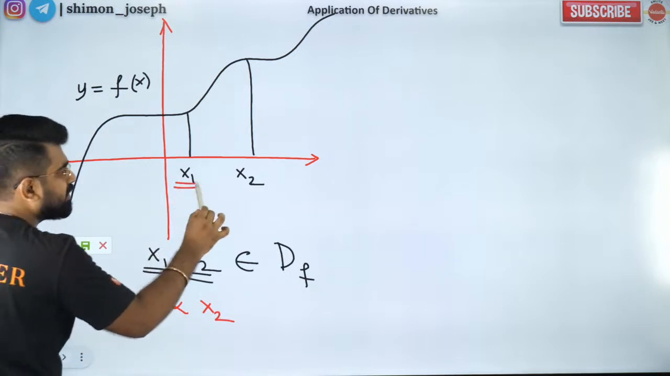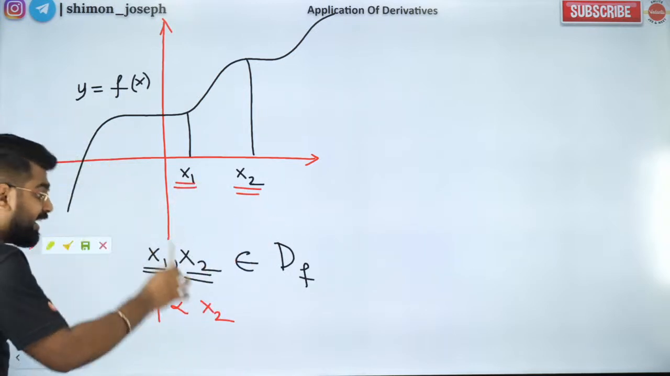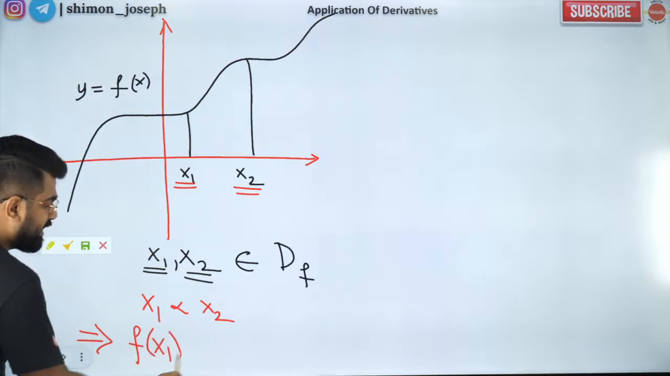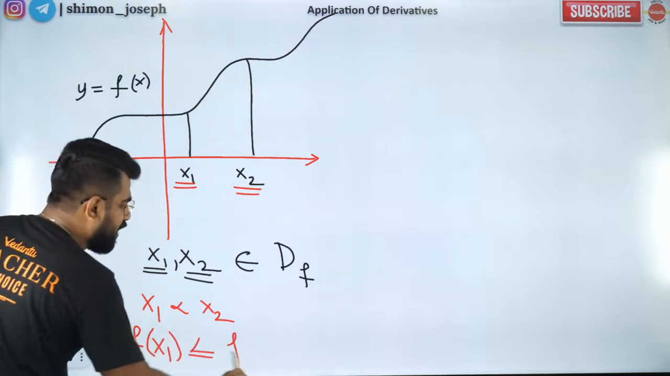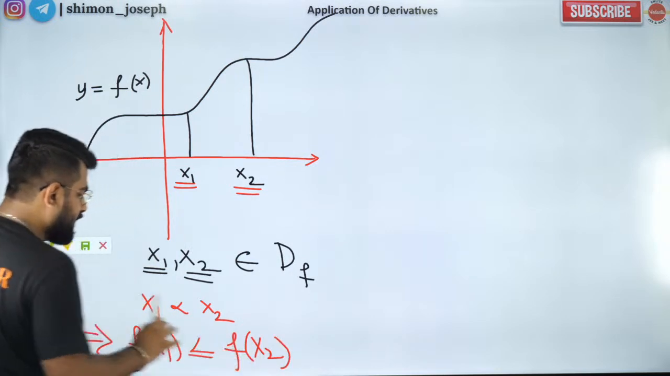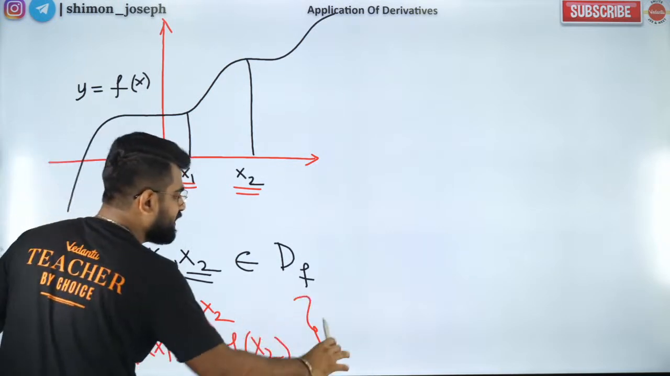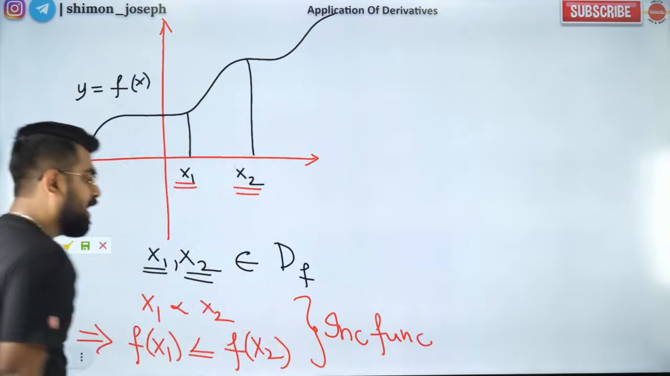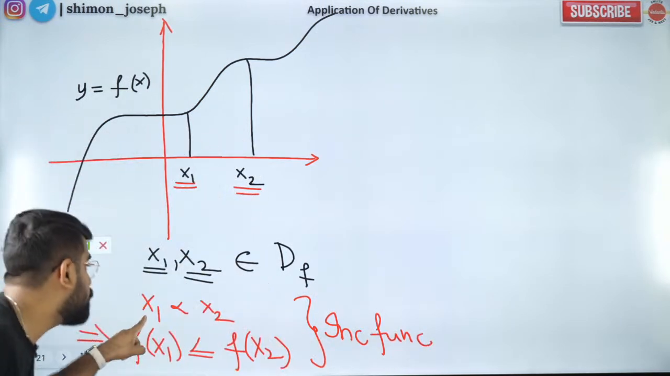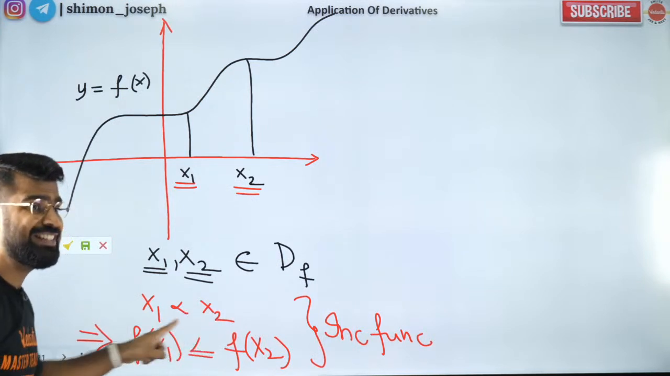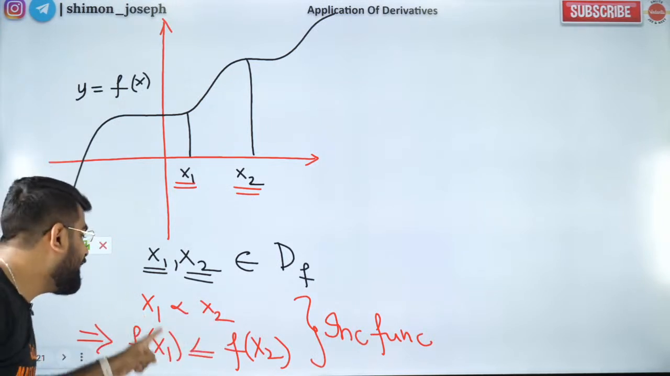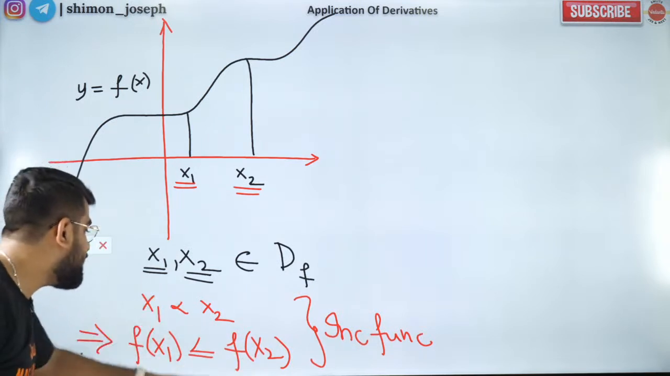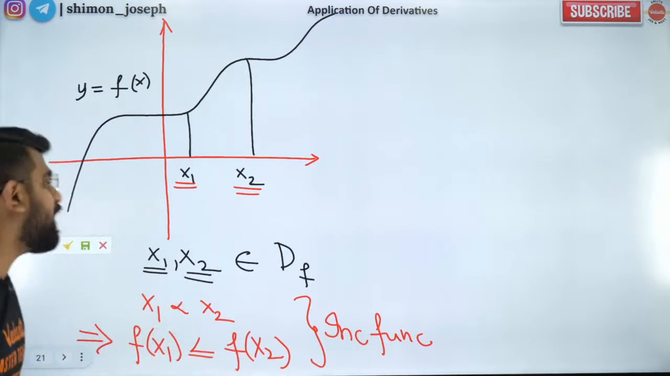Okay, x1 is smaller than x2, then it will imply f of x1 is less than or equal to f of x2. This is only for increasing function. If your x1 is less than x2, then f of x1 will be less than or equal to f of x2. This is only for increasing function.